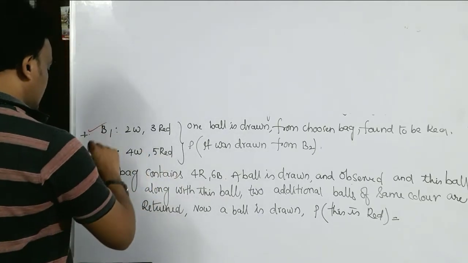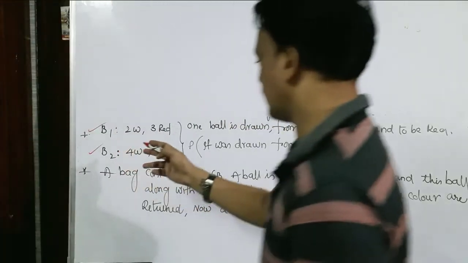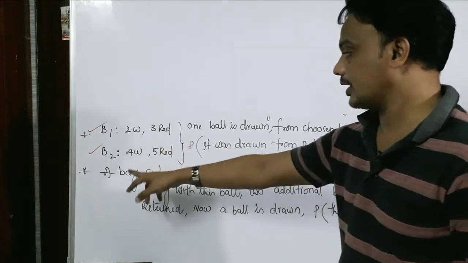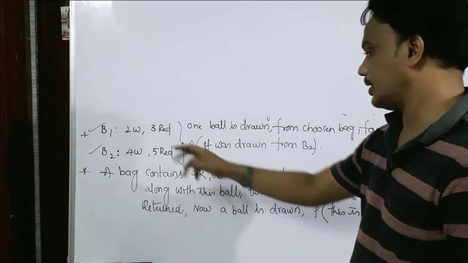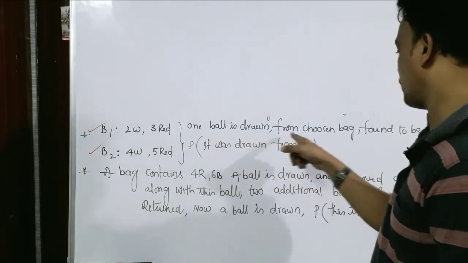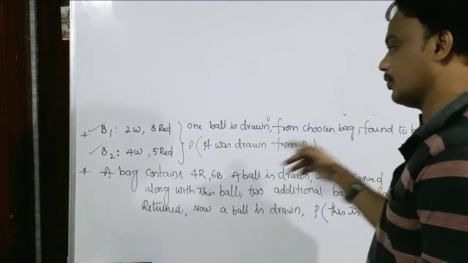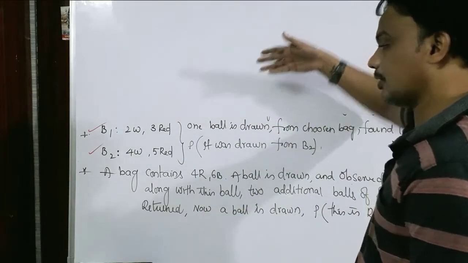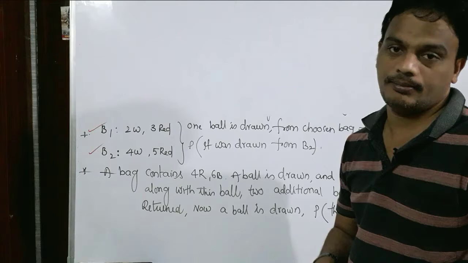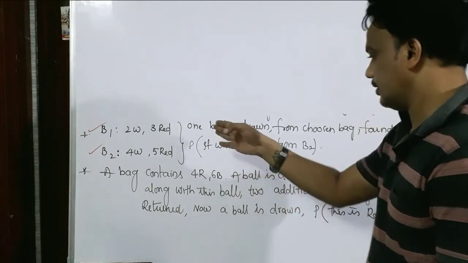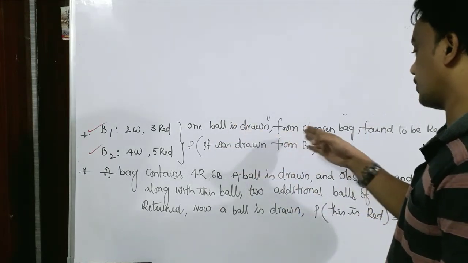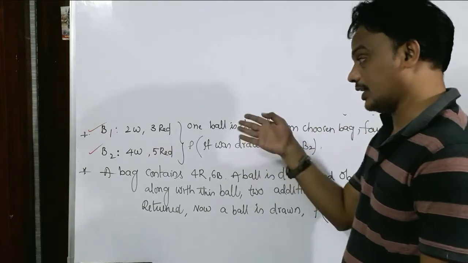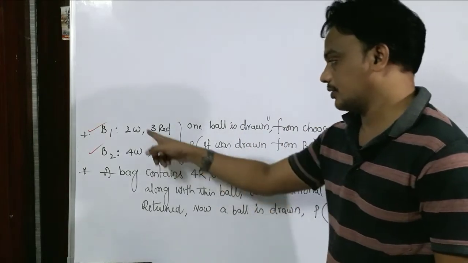So here they have given 2 bags. Bag 1 contains 2 red balls, 2 white balls and 3 red balls. Bag 2 contains 4 whites and 5 reds. A ball is drawn from the chosen bag. First of all, you are going to select the bag. Like in the previous problem, there is no condition to select the bag. Here one ball is drawn from the chosen bag. That means first we are going to select the bag, without any condition. 2 bags only.